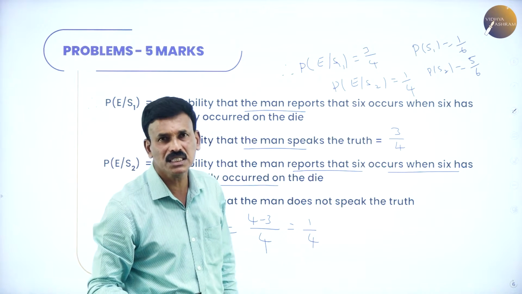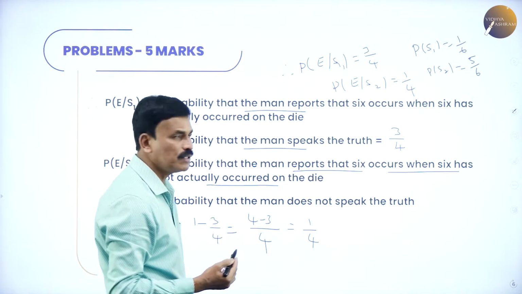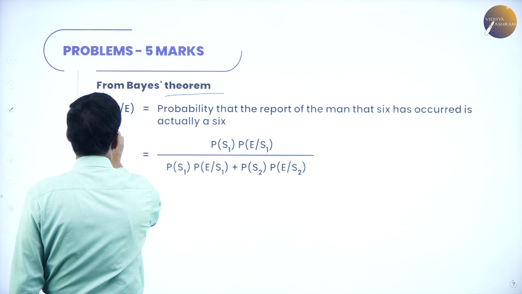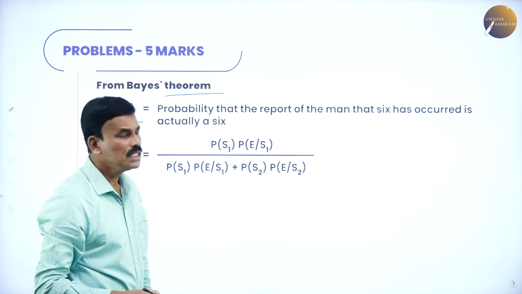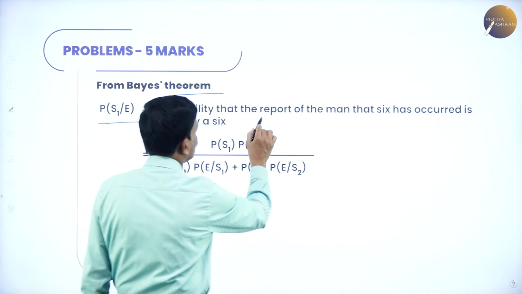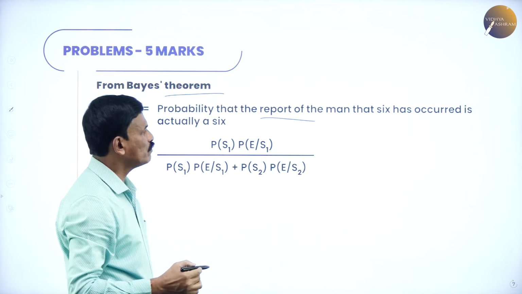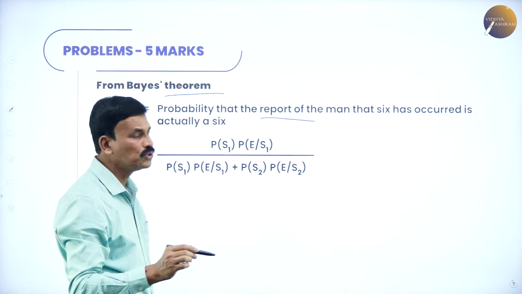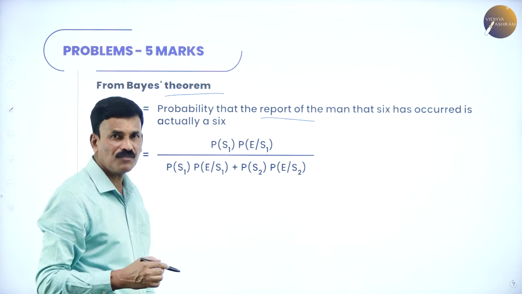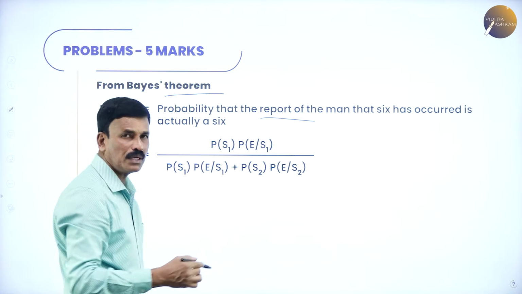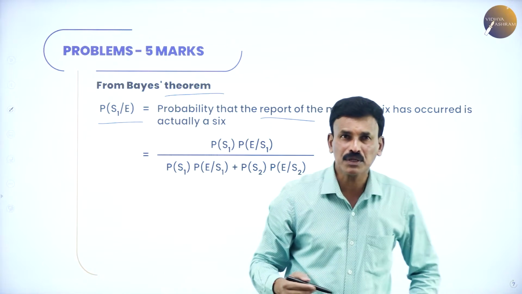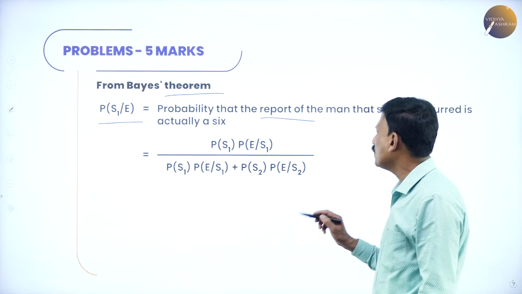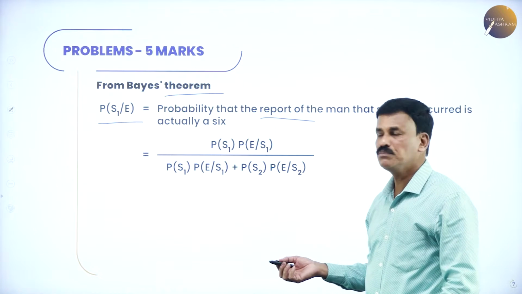Now using Bayes theorem we can find the required probability. Probability of S1 by E, the probability that the man's report that 6 has occurred is actually true, is given by probability of S1 into probability of E by S1, divided by probability of S1 into probability of E by S1 plus probability of S2 into probability of E by S2.